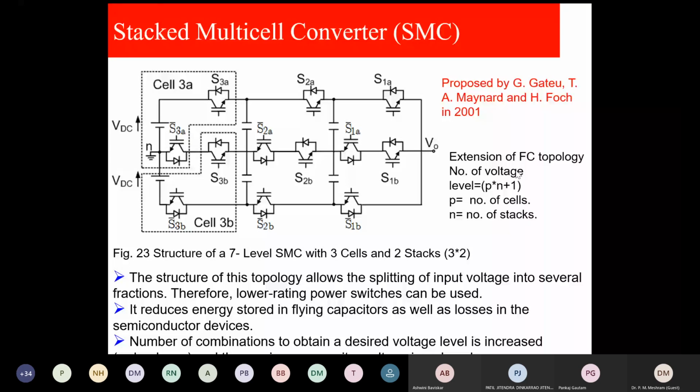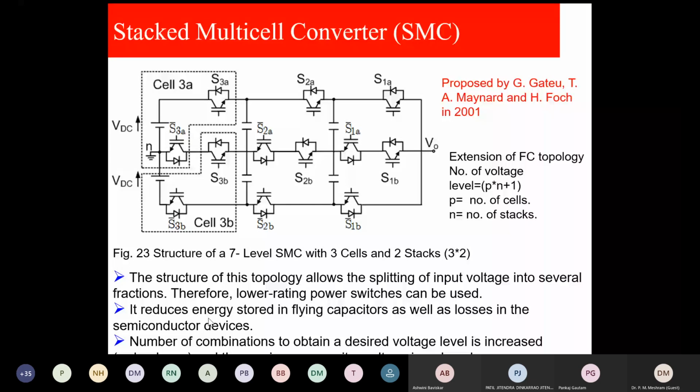I am just interested in you knowing the fundamental topologies: NPC, flying capacitor, and cascaded H-bridge. This is the extension of the flying capacitor topology. But this is also being used in some industries, stacked multi-cell. The structure allows splitting of the input voltage into several parts, therefore lower rating power switches can be used. It reduces energy stored in the flying capacitor as well as losses in the semiconductor devices. The number of combinations to obtain the desired voltage level is increased.